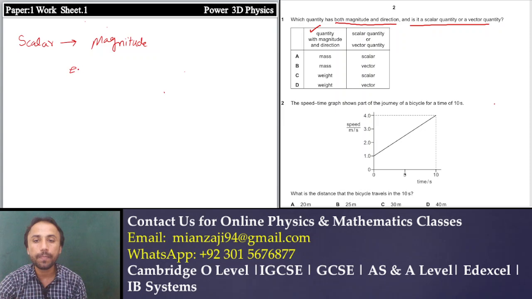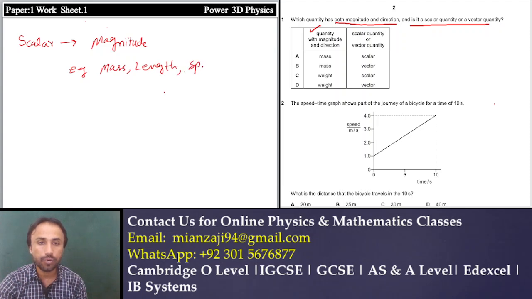For example, mass is a scalar quantity, length is a scalar quantity, speed is a scalar quantity.